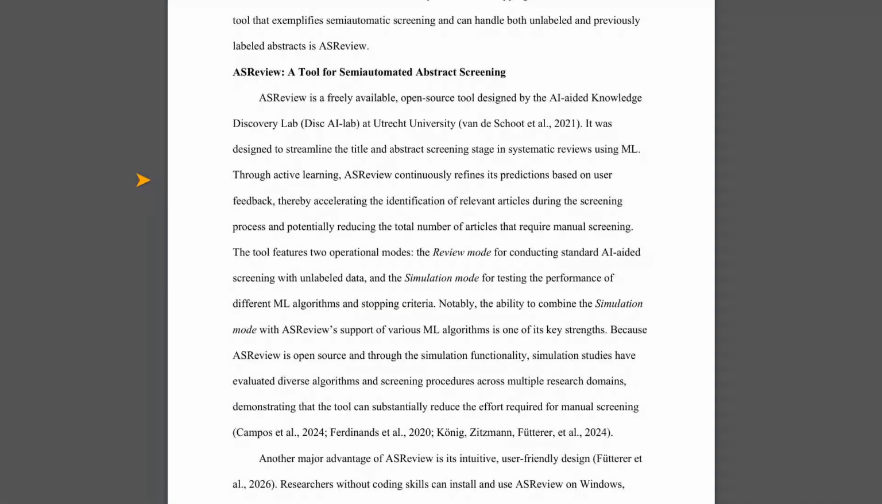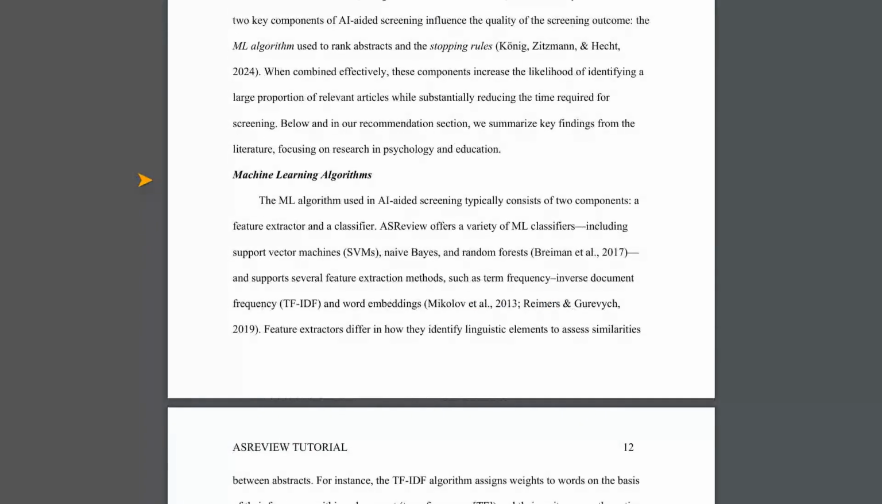Within ASReview, there are different math models or algorithms that do the heavy lifting. Think of it like having different chefs in the kitchen, each with their own recipe. Some are better at recognizing certain ingredients. The paper talks about things like TF-IDF and word embeddings. Don't worry too much about the technical terms, basically. These are ways the computer figures out what words mean and how they relate to each other in the abstracts. Then there is the classifier, which is like the judge that decides if an abstract is relevant based on the computer's understanding of the words.